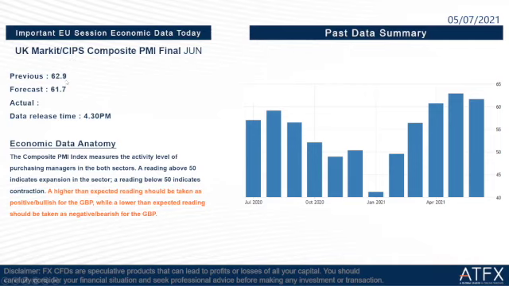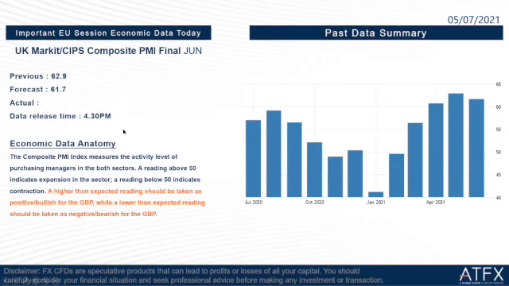The previous is 62.9. The forecast is 61.7. The data release time is 4:30 in the afternoon today. A higher than expected reading should be taken as positive or bullish for the GBP, while a lower than expected reading should be taken as negative or bearish for the GBP.